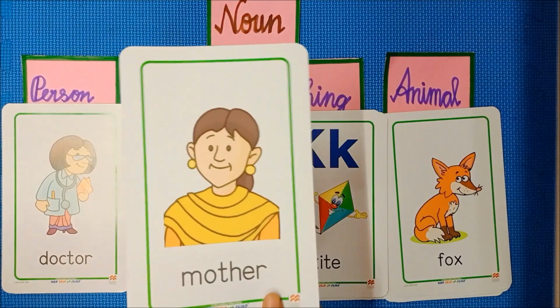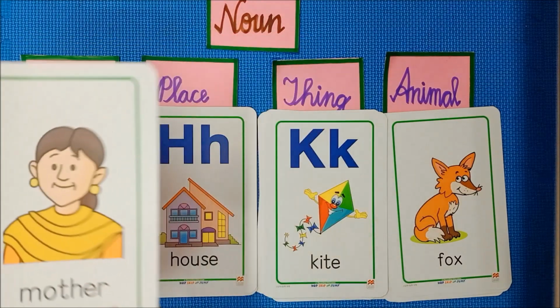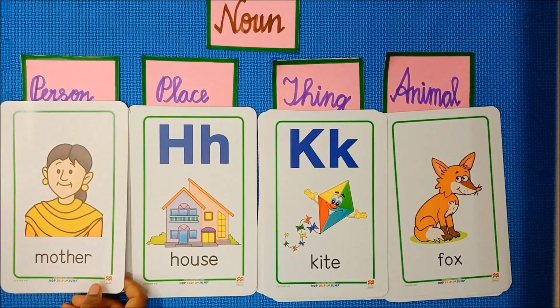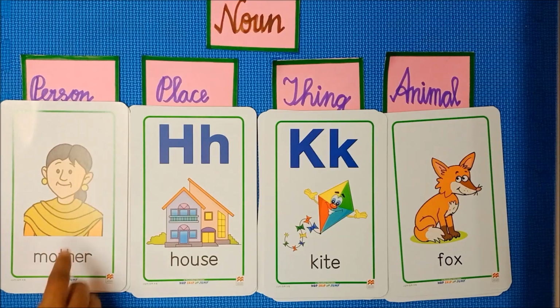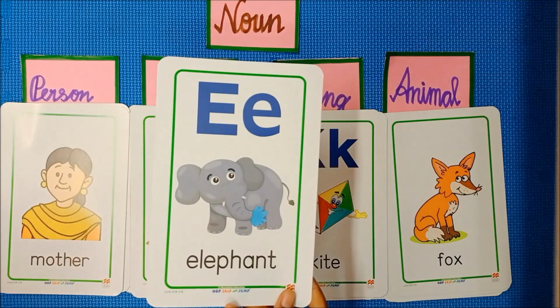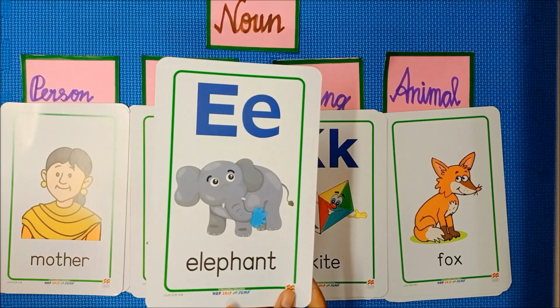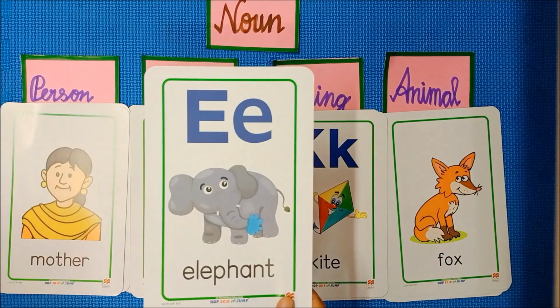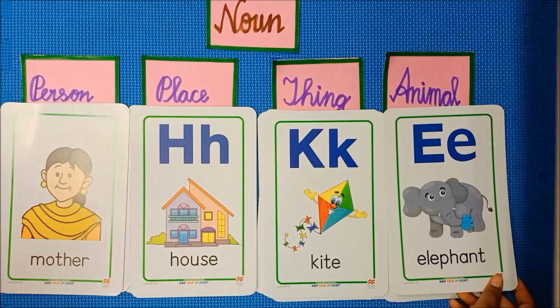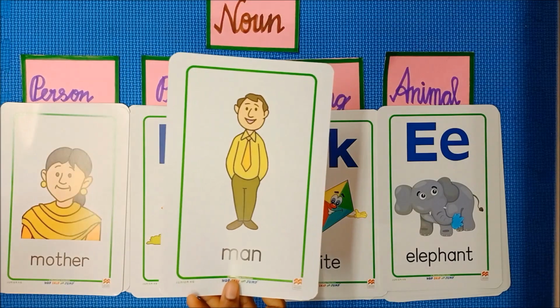Now tell me, who is she? She is a mother. So she is a person. So you have to place mother in the person category. Now look at the given image. What is it? It is an elephant. So it is an animal. So you have to place this in the category of animal.